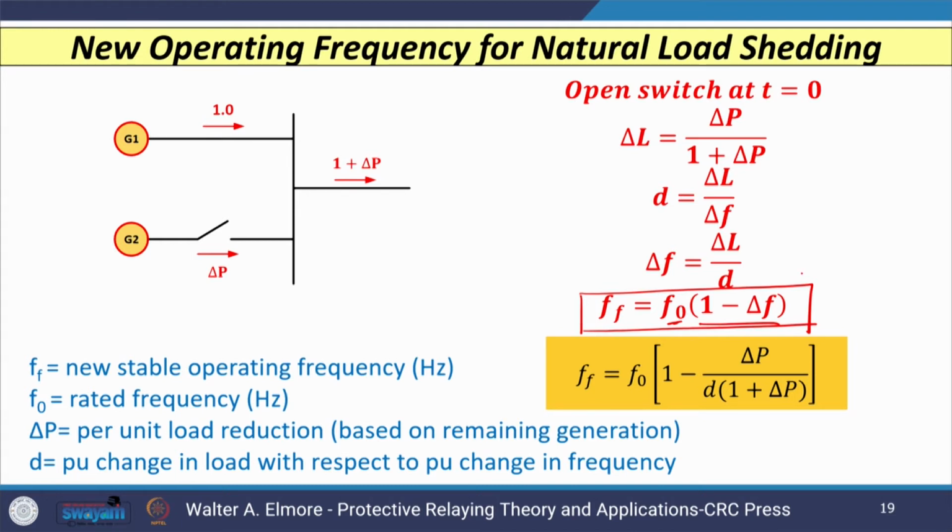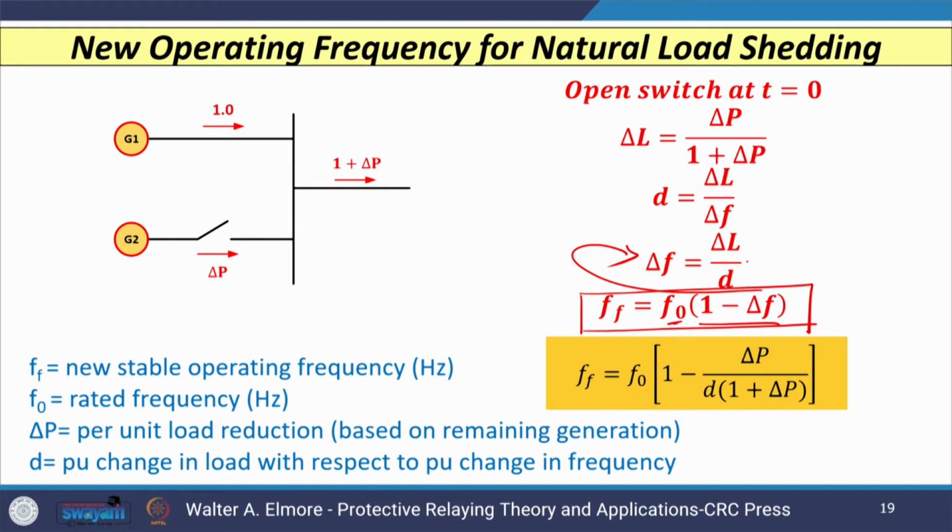This delta F can be calculated using the equation delta F = delta L divided by D, where D is the per unit change in load with reference to the per unit change in frequency.